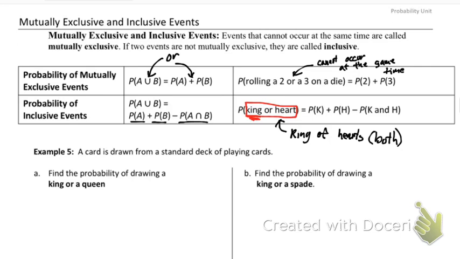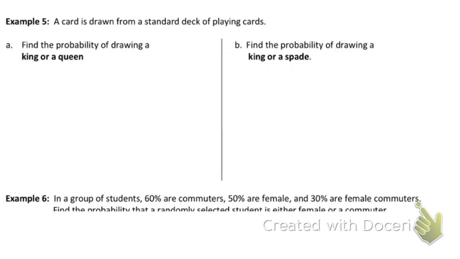So we need to subtract 1 away so I didn't count the king of hearts twice, since you're counting it in both categories. Let's see an example of this. All right, a card is drawn from a standard deck of playing cards. Find the probability of drawing a king or a queen.